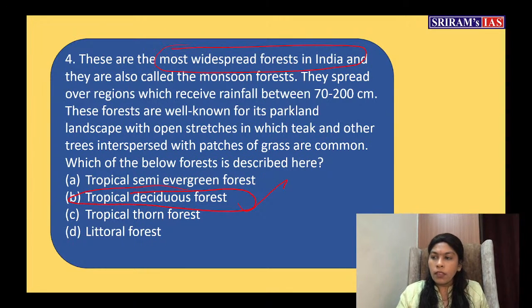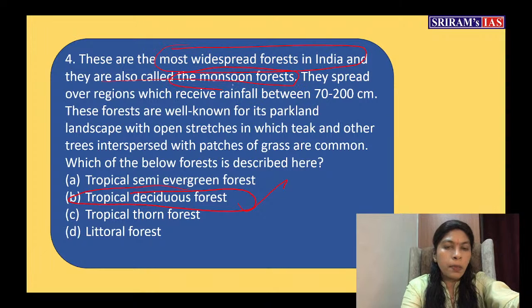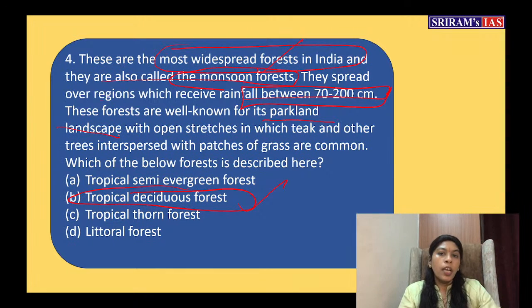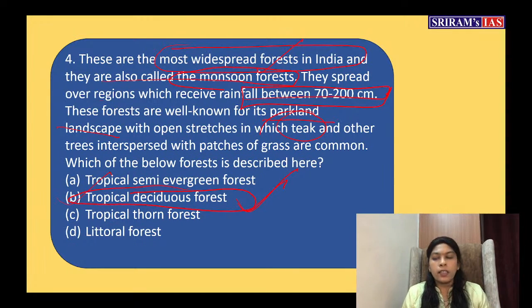Now see the next statement. They are also called the monsoon forest, and this was specifically there in one NCERT alone. They have given another name for that forest. They spread over the regions which receive rainfall between 70 to 200 centimeters. This also, if you have read, you definitely know about it. Another important unique character is parkland landscape. This also I was discussing with you. And teak is the dominant species there. Then now it is concluded. What I have decided is the right answer. After reading all these statements, you can confirm and say this is tropical deciduous forest. That is the answer. Very good.